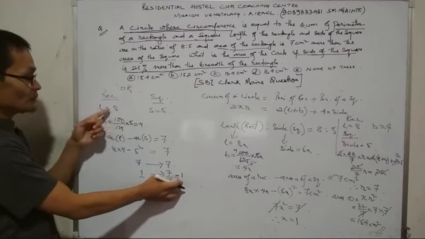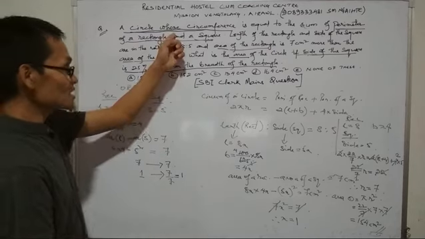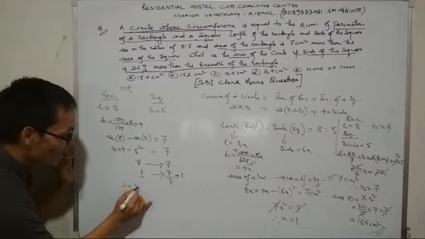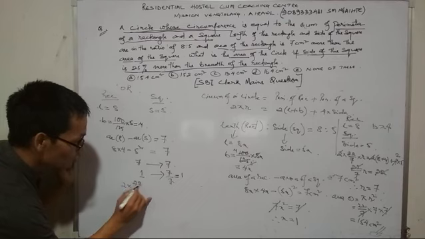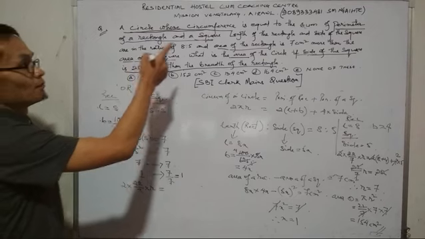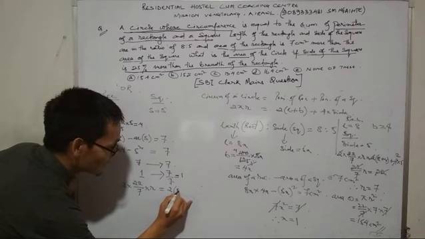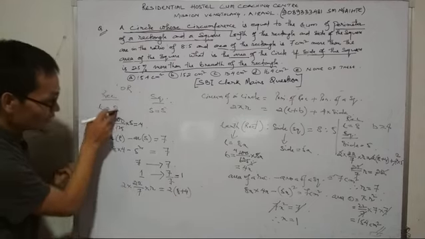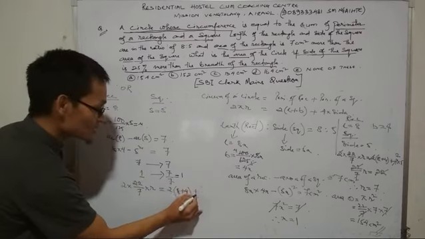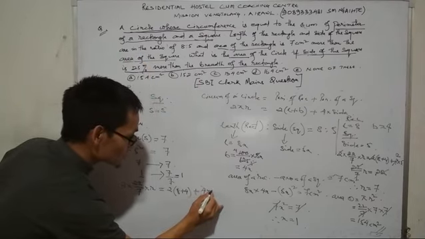So the length is 8, the breadth is 4, and the side is 5. First, the circumference of a circle is 2 pi, where the value is 22 by 7, into radius, equal to the perimeter of a rectangle, 2 into (length plus breadth), plus the perimeter of a square, 4 into side.